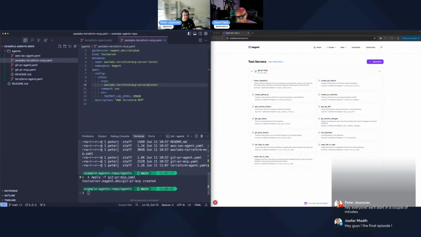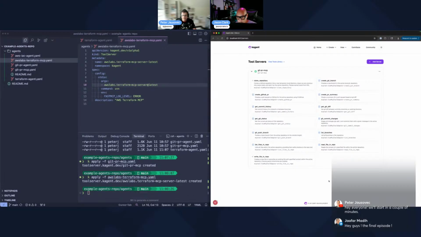We're also using the AWS Terraform MCP server. So let's apply that one as well. So AWS Labs, Terraform MCP. There. So let's refresh. It's down there. The tools are being discovered.